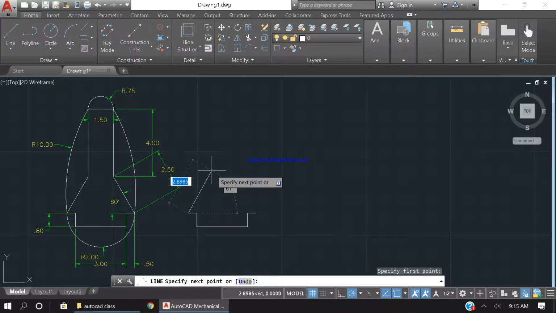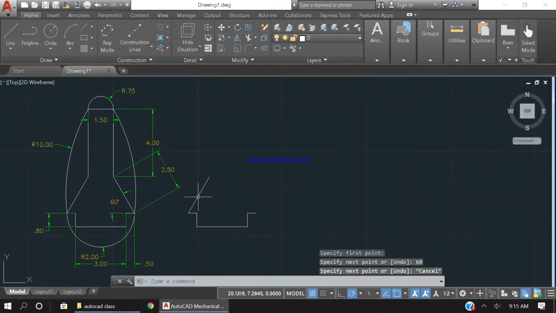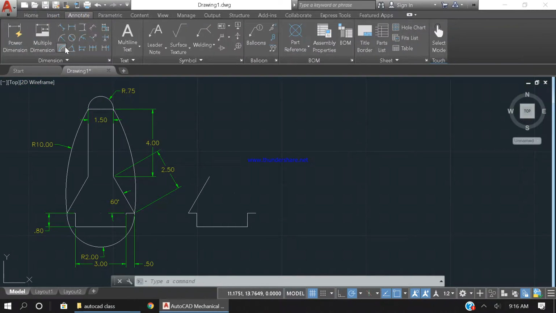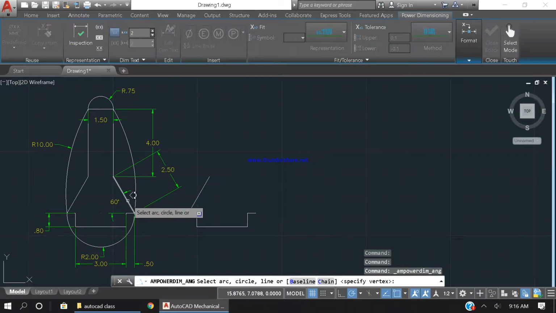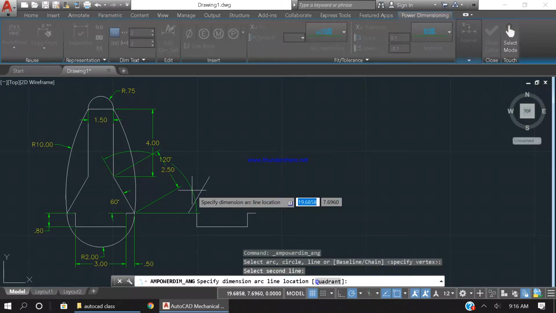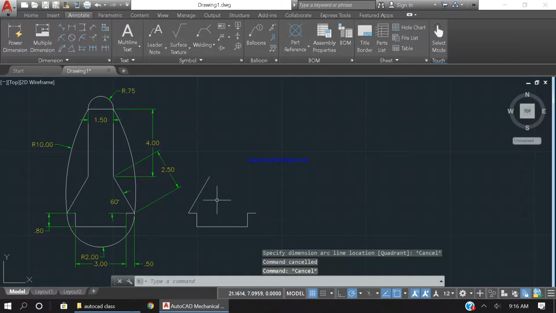Let me just make it on here with 2.5 tab 60, and I'm just gonna mirror this line on the other side now because this angle is 60, and if I were to do the other side of the angle, which is 120, if I were to do 120, then it will work, but it just didn't. I was trying to put 60, which is this side, which is the same thing.